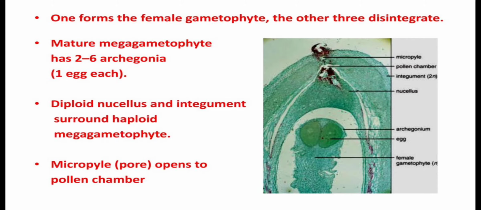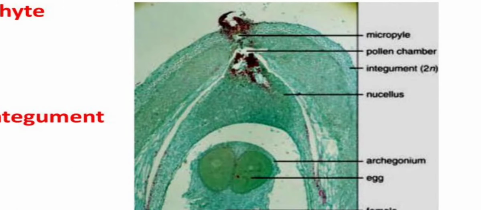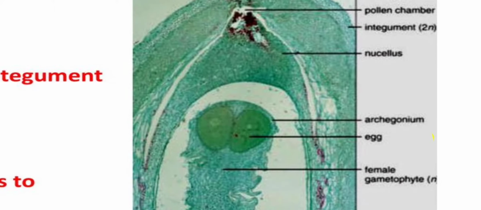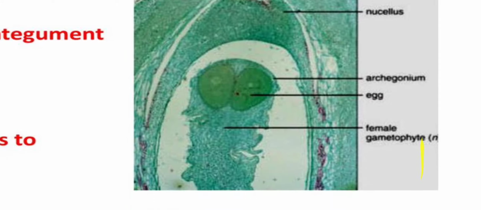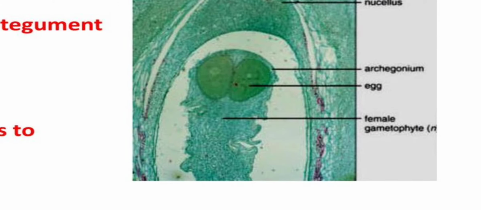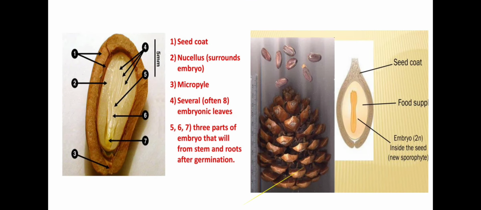Micropyle opens to the pollen chamber. You can see in this image micropyle, this pollen chamber surrounded by the integuments, and there is a prominent nucellus for the nutrient supply. Archegonia having egg and female gametophyte.